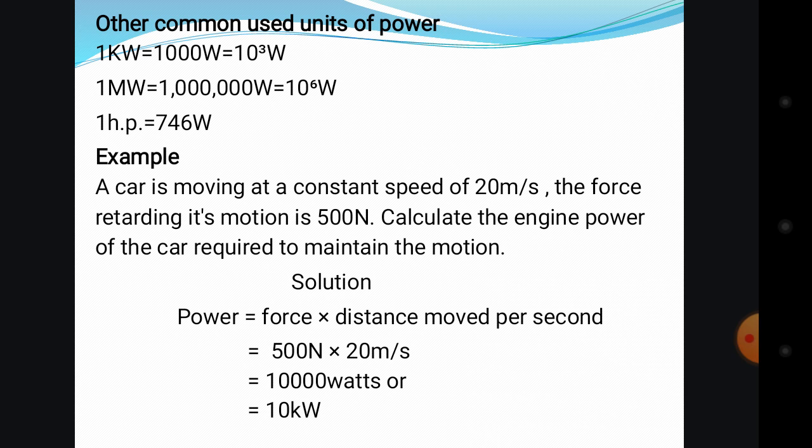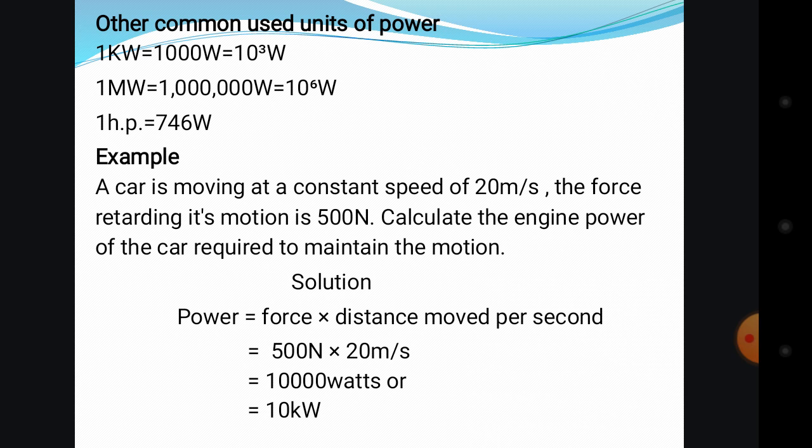Whenever we are talking about mega, we are talking about the power of 6. You can remove the M, because it is mega, but if you remove it, you have to put MW. So that is the other unit of watt.